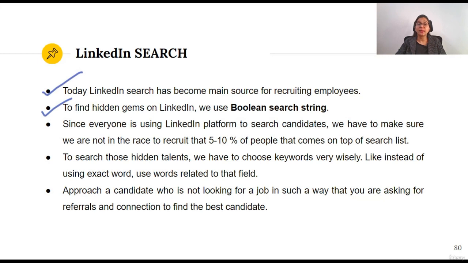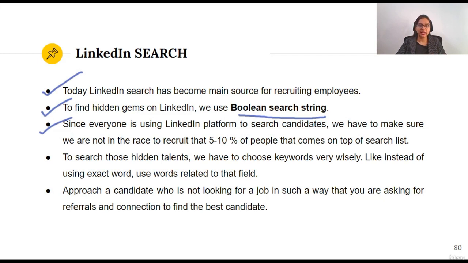So how do we use LinkedIn to its best ability so that we find the best kind of talent in the world? For that we use something known as Boolean search string. Since everyone is using the LinkedIn platform to search for candidates, we have to make sure that we are not in the race to recruit that 5 to 10% of the people that come on the top of the search list.